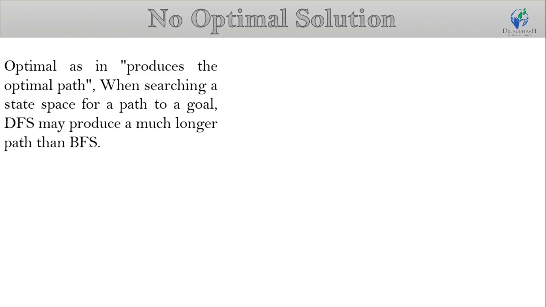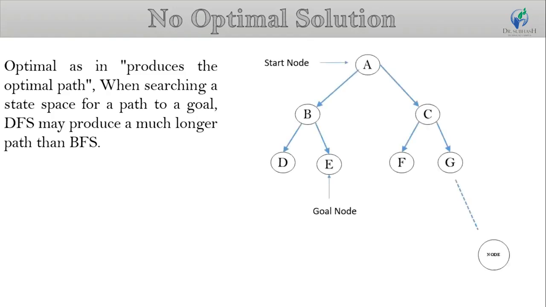If our goal node is E, DFS can select the A to C, C to G path. So it follows this path until the last node. So this generates a longer path compared to BFS, because BFS searches level by level.